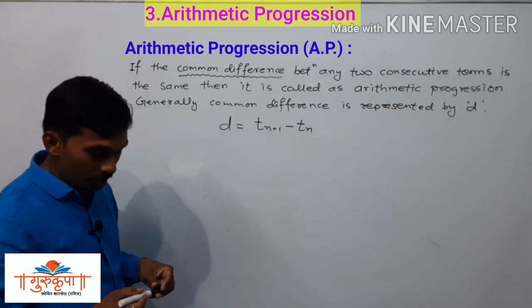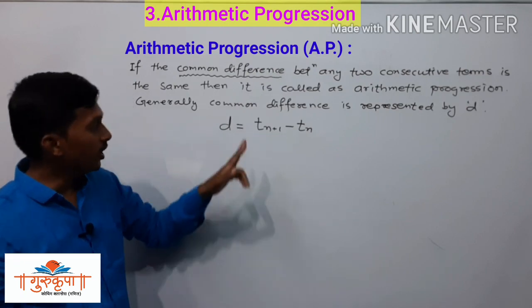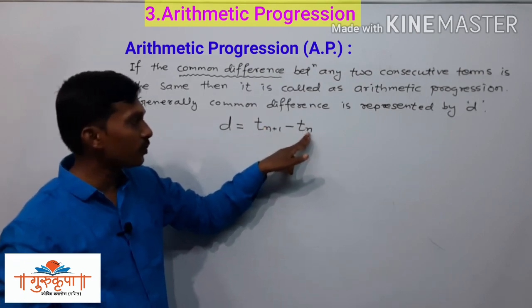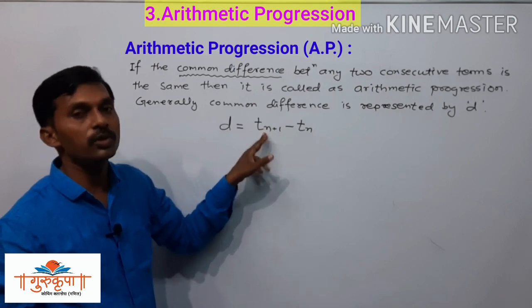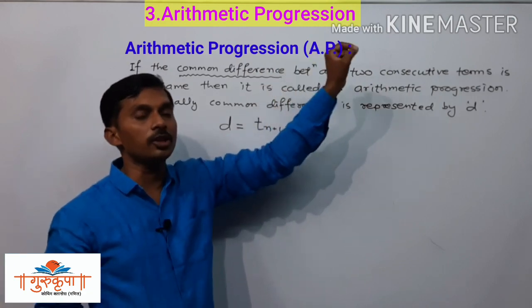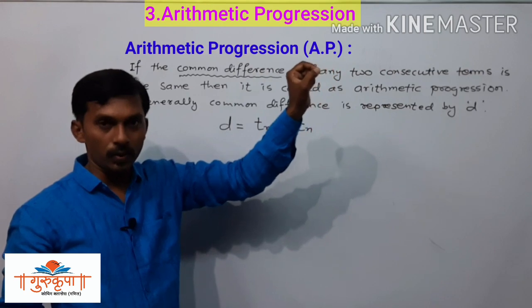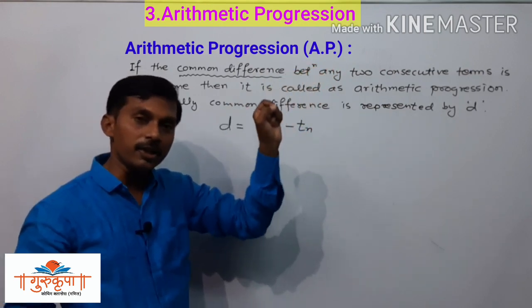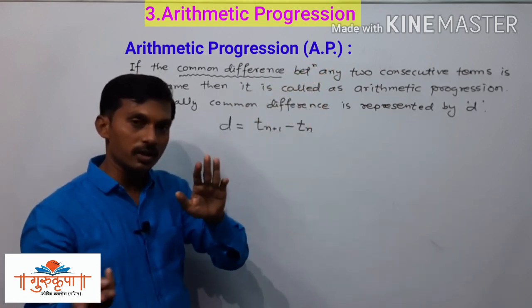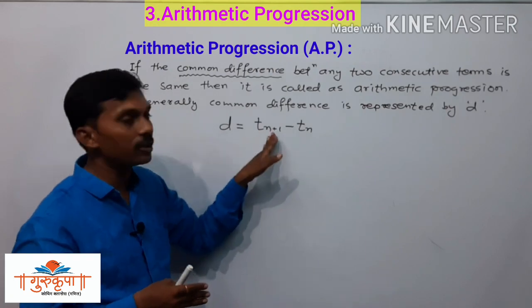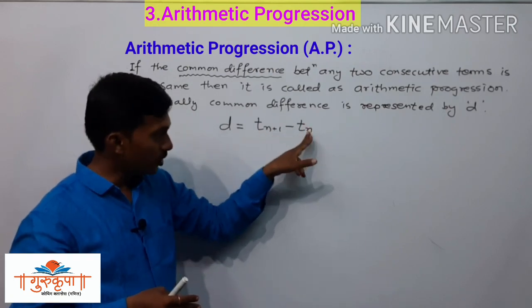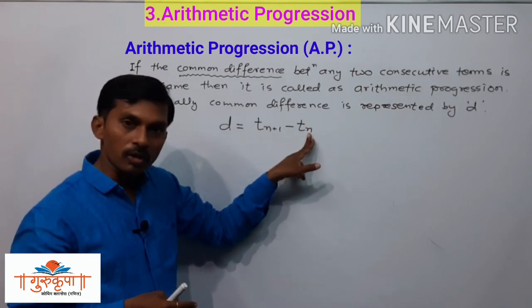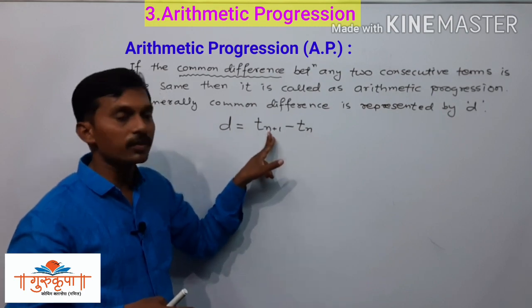If we have two consecutive terms and we subtract the previous term from the next term, suppose you have the 9th and 10th term, then we have to subtract the 9th term from the 10th term. We have to subtract the smaller term from the bigger term.